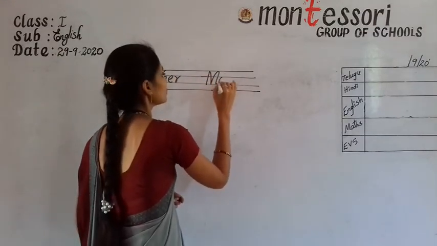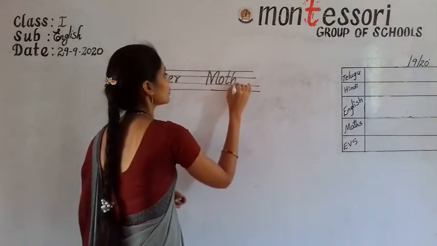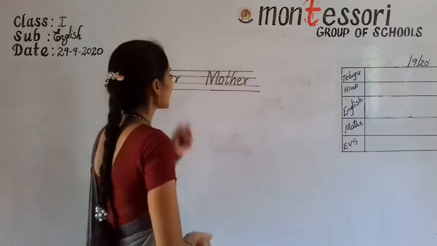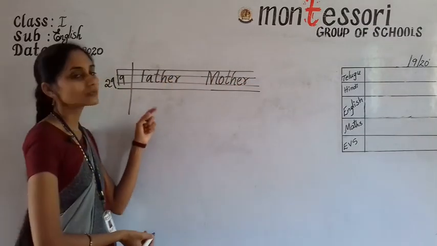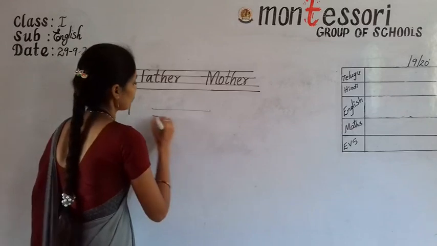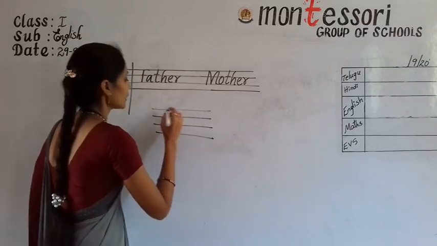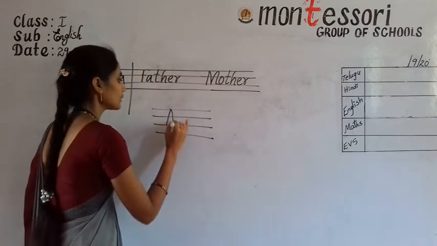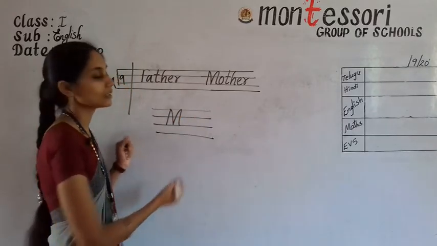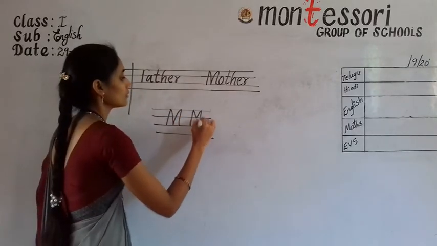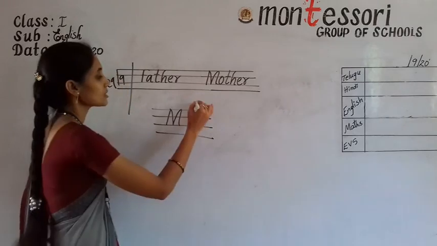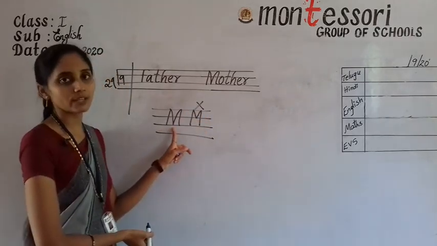Second one, mother. See, capital M you have to write in 3 lines. All are writing in this way. This is wrong. You have to write in this way.